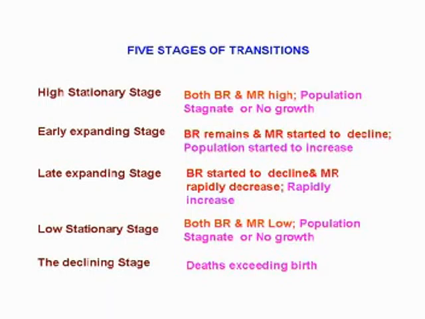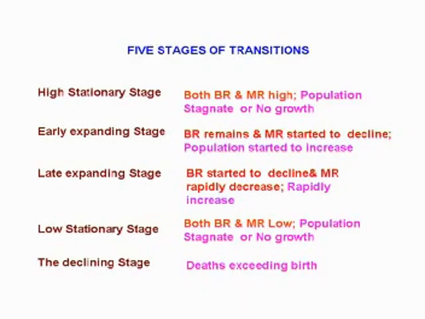C.P. Blacker identified five phases. Why did he identify five phases? Each Western country has moved from the old balance to the new balance. Once a country passes from the old balance to the new balance, it should cross these five phases. What are the five phases given by C.P. Blacker? The first one is the high stationary stage.